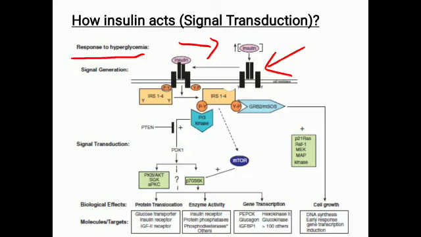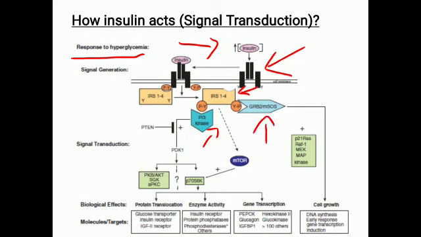So this tyrosine kinase activity is activated and it starts phosphorylating downstream molecules like insulin receptor substrates. Once the insulin receptor substrate molecule is phosphorylated, it further phosphorylates downstream molecules like phosphatidylinositol 3 kinase, PI3 kinase, or these GRB2-SOS proteins.